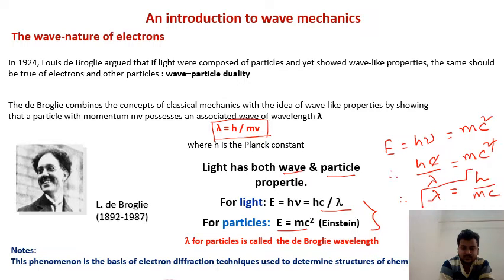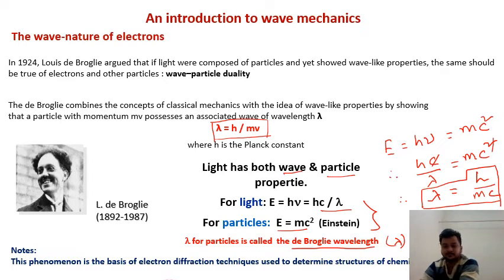So you can see that by combining these two properties, wave-like property and particle-like property, one can get this associated wavelength of the light. Similarly, for a particle, if you change this with velocity v, you will get the de Broglie wavelength lambda. One important consequence of this phenomenon is an important physical observation which is a consequence of the de Broglie relationship.